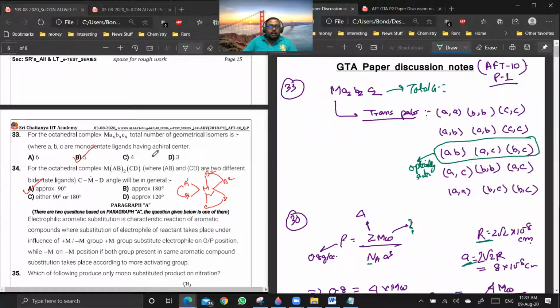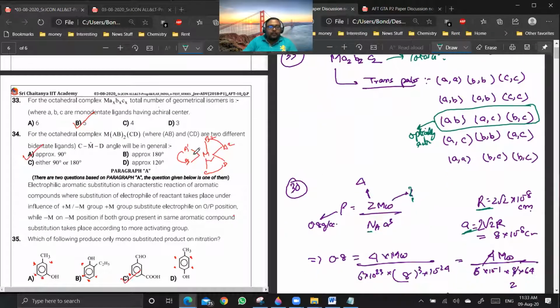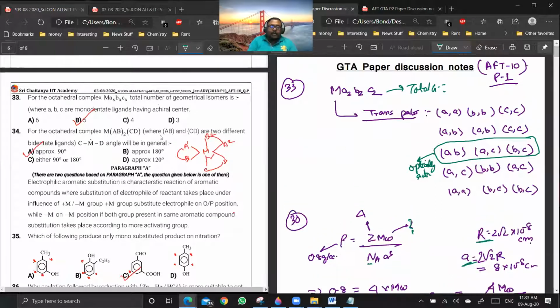Okay. 34. You see, if you are seeing, all these are bidentate ligands. Now bidentate ligands are always arranged such that on adjacent positions, means they can only occupy 90-degree positions. They cannot occupy 180-degree position because the ring strain will be very high. Are you getting my point?